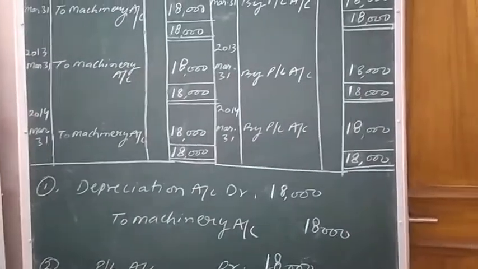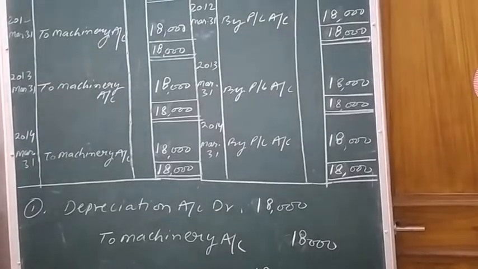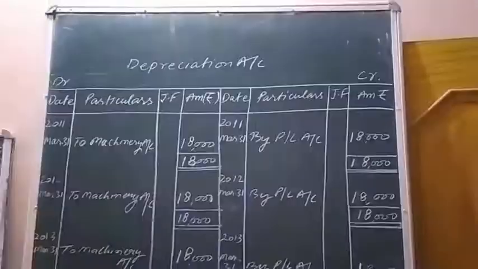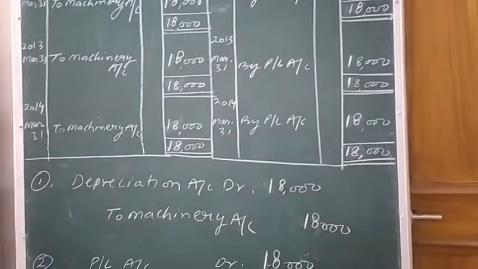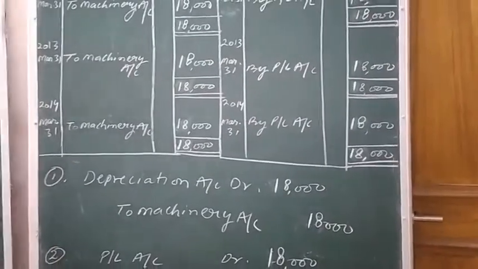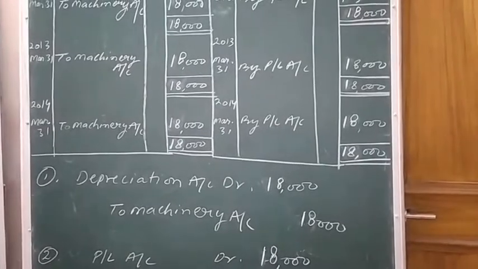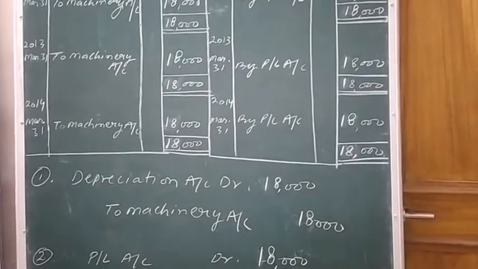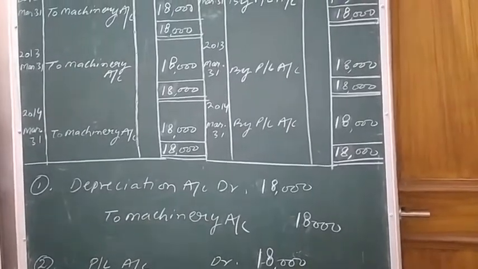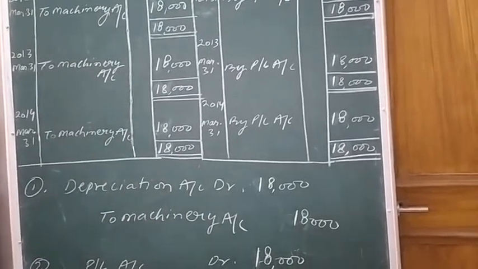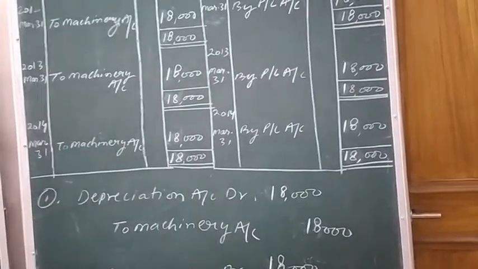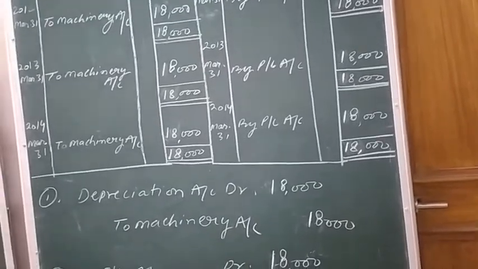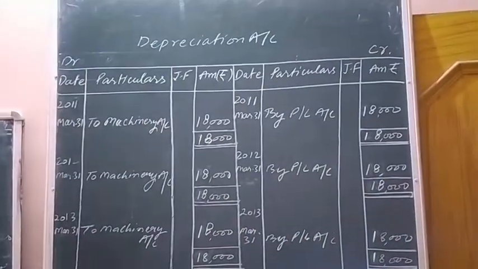Now on the basis of this first journal entry, we are going to make posting in the depreciation account, as you can see here. Depreciation, you can see, is appearing on the debit side. So on the debit side of the depreciation account, we are going to put the item indicating it on the credit side. On the credit side, which item is indicating depreciation? Machine. So on the debit side, we are going to put the name of machinery.